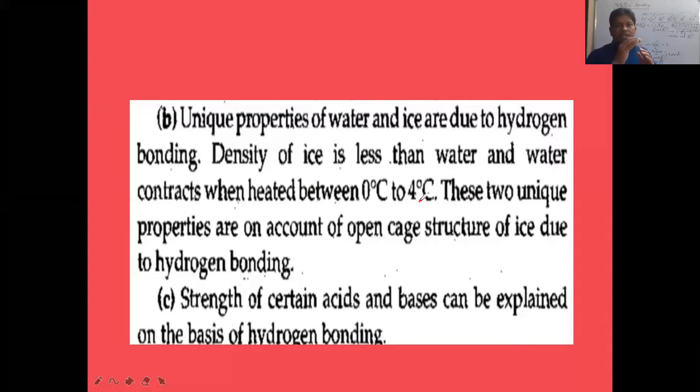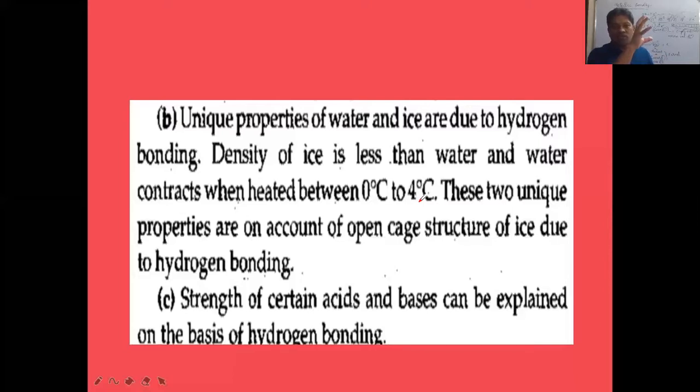Generally, when we heat any substance from 0 to 1 degree, 1 to 2 degrees, 2 to 4 degrees, expansion should take place. The expansion of substances should take place when they are heated from low temperature to high temperature. But when water is heated from 0 degrees to 4 degrees Celsius, instead of expansion, contraction takes place.